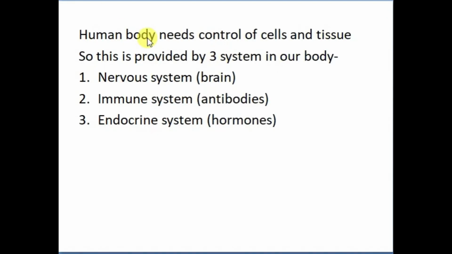Then, the human body is a huge body, so we need control of cells and tissues, and this control is provided by three systems of our body. The nervous system carries electrical signals. Then we have the immune system, which carries antibodies. We have already discussed the immune system, antibodies, B cells, T cells, everything, so the immune system is already completed. Then we have the endocrine system, which carries hormones. These are chemical signals, and those are electrical signals.